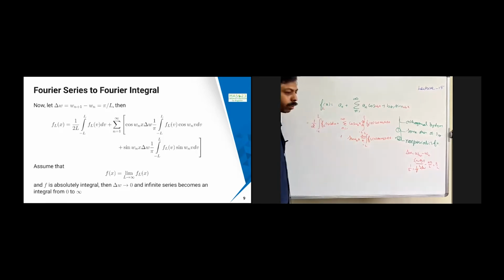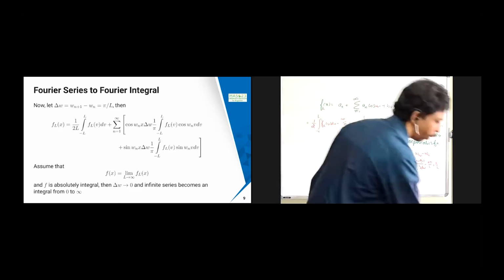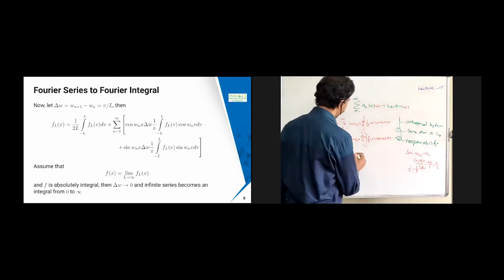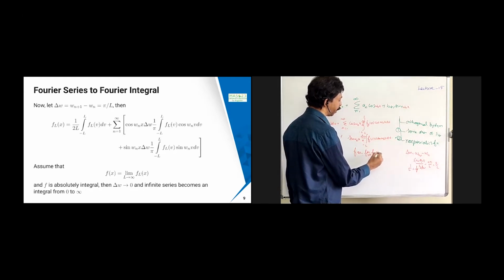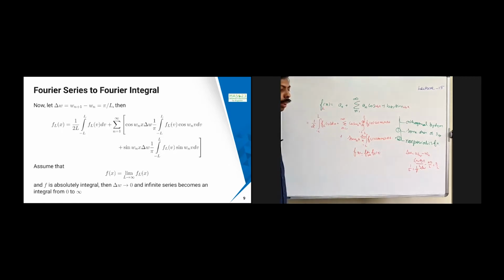Now the assumption we have already made is that f(x) equals the limit as L tends to infinity of f_L(x). If that limit exists, then we can allow Δω to tend to 0.